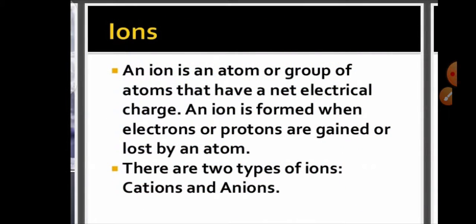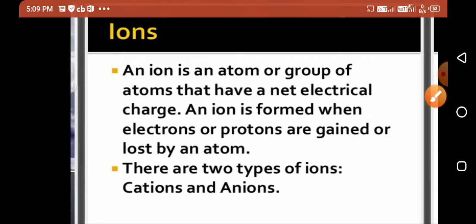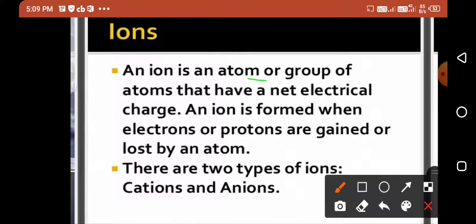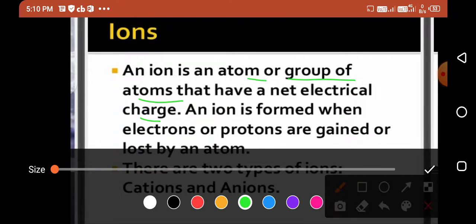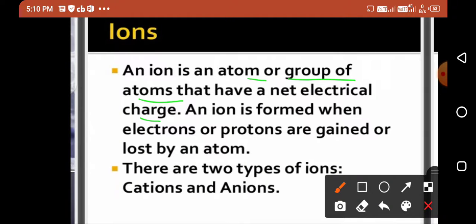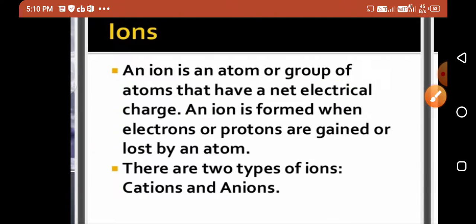Before studying what is an ionic compound and the properties of ionic compounds, we must know what are ions. An ion is an atom or a group of atoms that has a net electric charge. An ion is formed when electrons or protons are gained or lost by an atom.